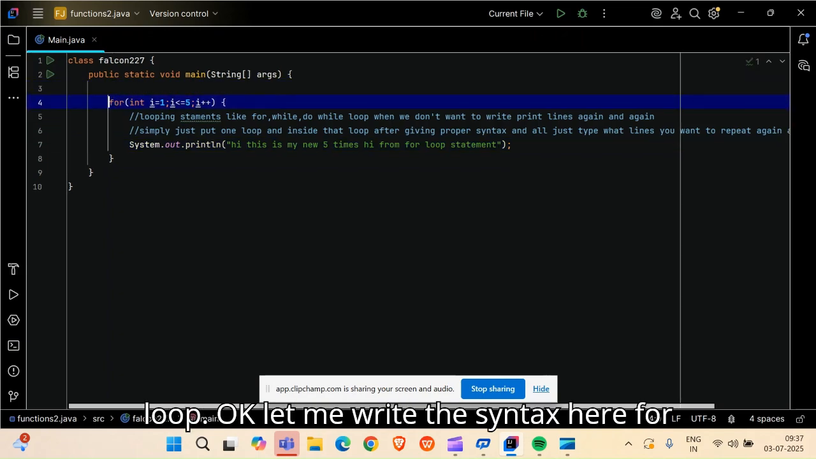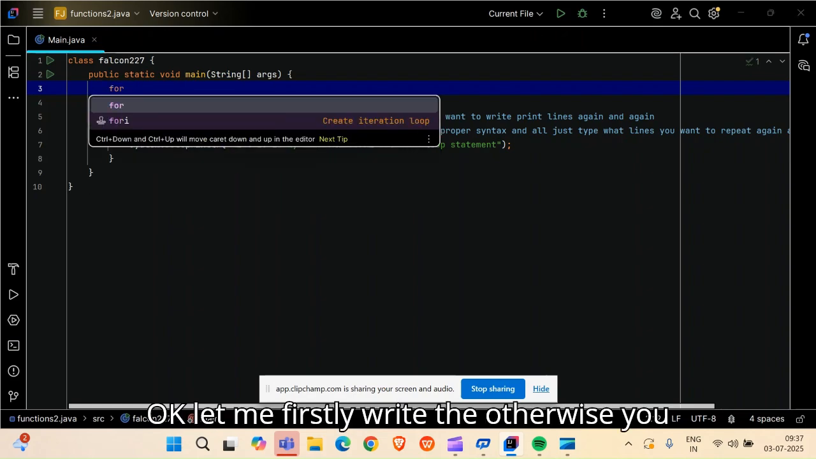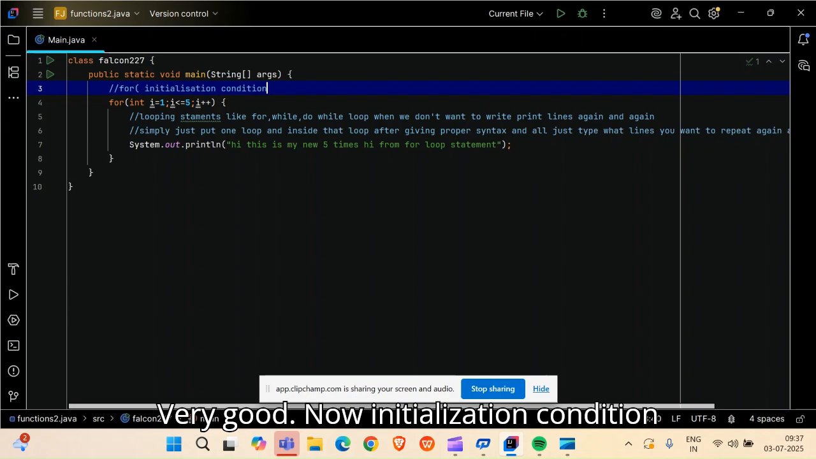This is the for loop. Let me write the syntax here for you. Simply write one for loop. Let me firstly write the command. Okay, int i = 1, this is known as, friends, the initialization condition. The very first condition is nothing but the initialization condition.